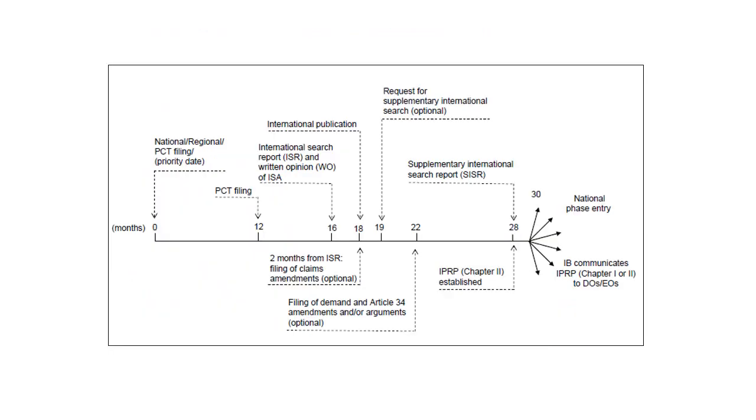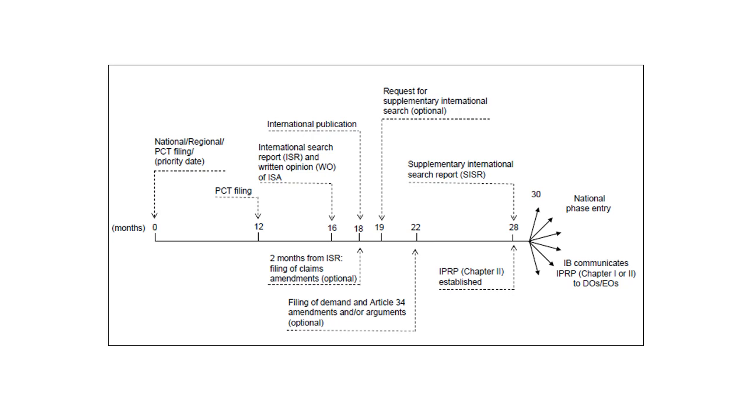Here is the figure, showing that first we have to file the PCT application, within 12 months. At 16 months comes the international search report. At 18 months, international publication takes place. After the 19th month is the request for supplementary international search.